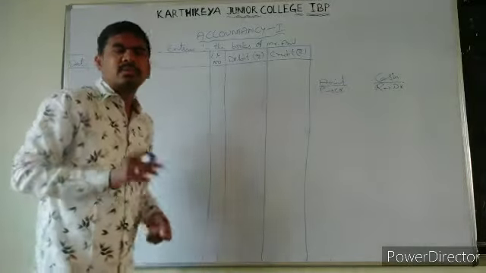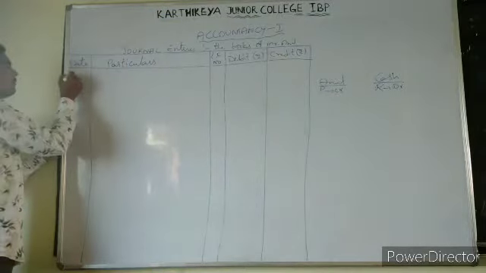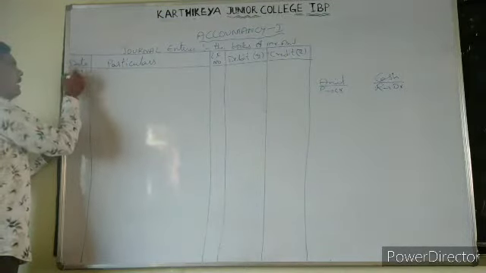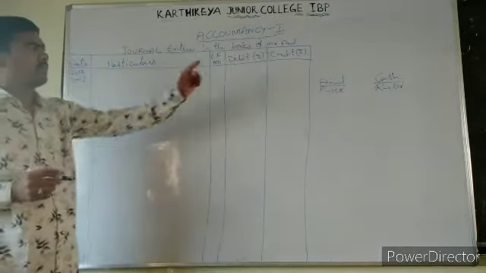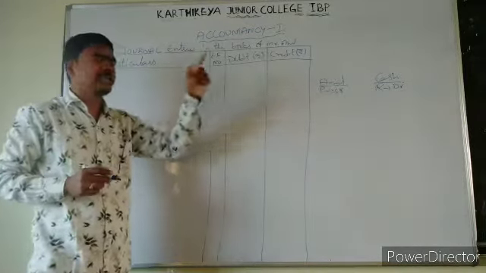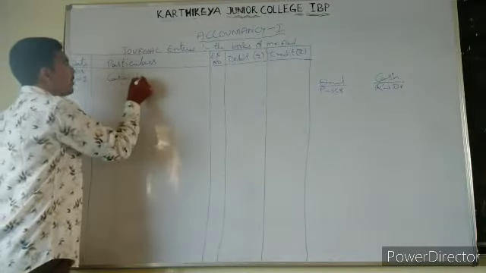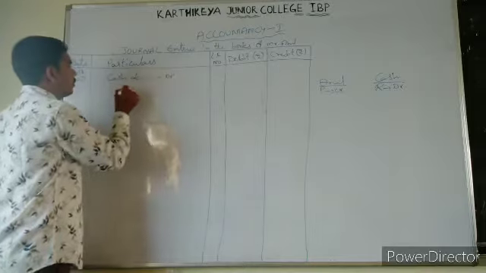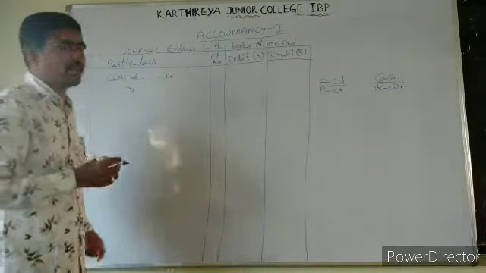What is the date? 1st January 2018. 2018, January 1st. First line, what we need to write, that is cash. Cash account debit to, who is the giver? He is Anil, proprietor.